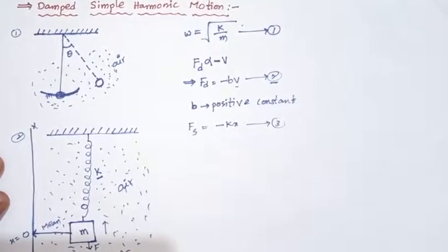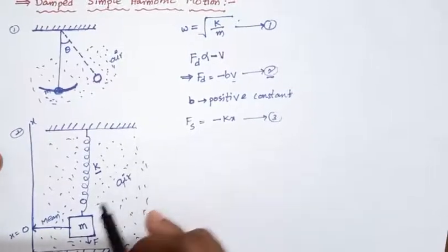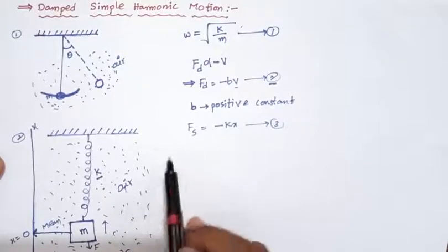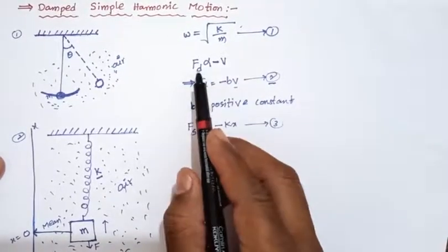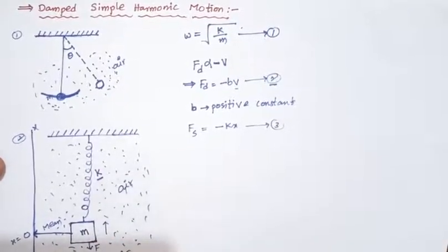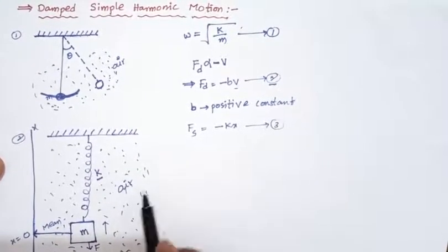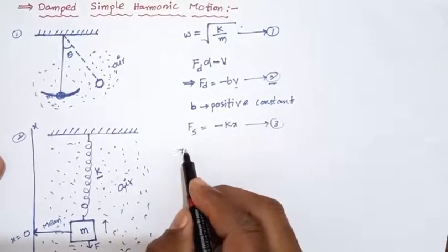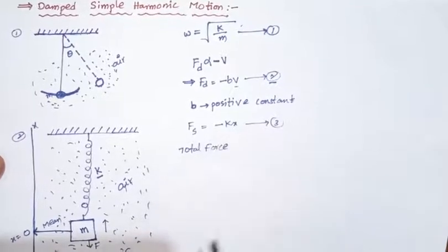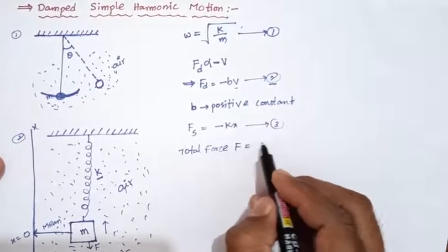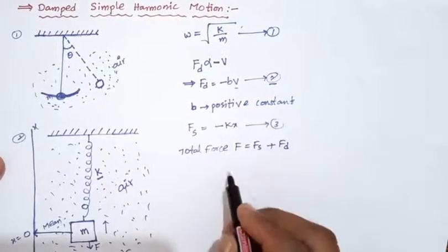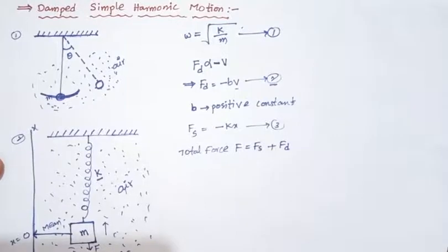This restoring force and damping force both oppose the motion, in the opposite direction. So the total force on the block, F, we take as restoring force plus damping force, F equals Fs plus Fd.